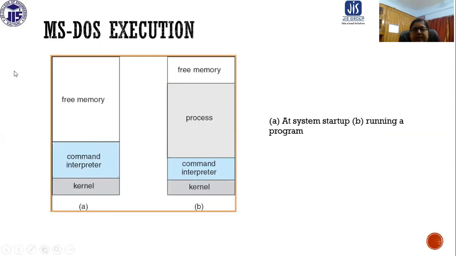This is MS-DOS execution. At system startup there is a command interpreter and the kernel, and when a program is running, the process is loaded into main memory. You can see previously we had free memory, this is the free memory size, but now the program is running, so the free memory size is reduced. It is loaded in the memory.